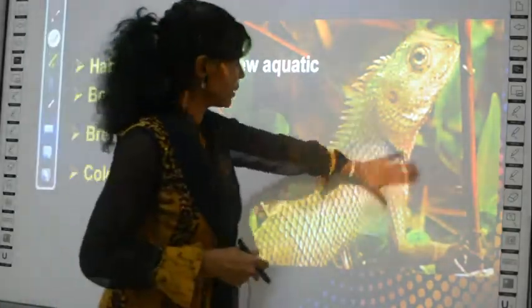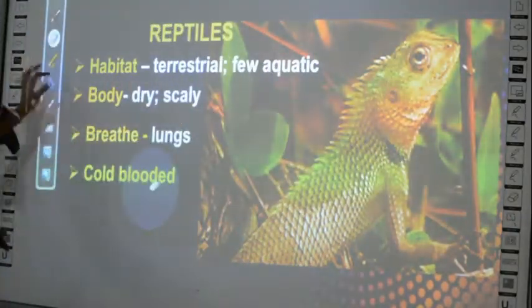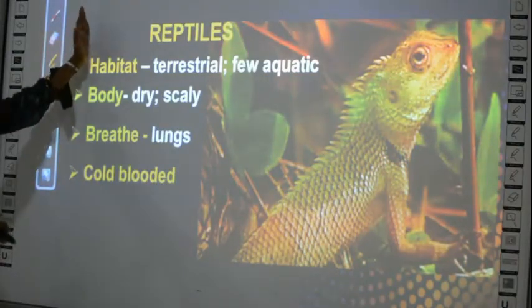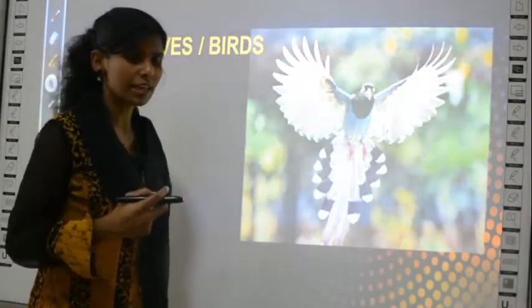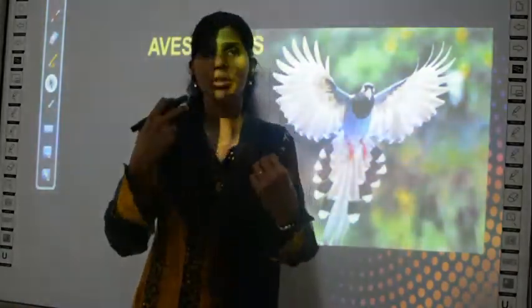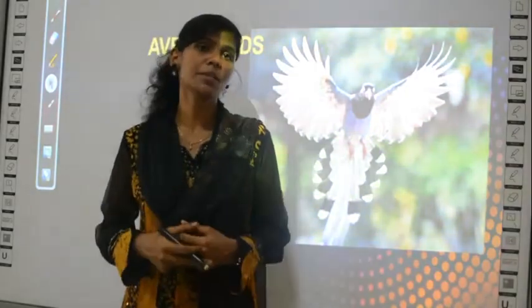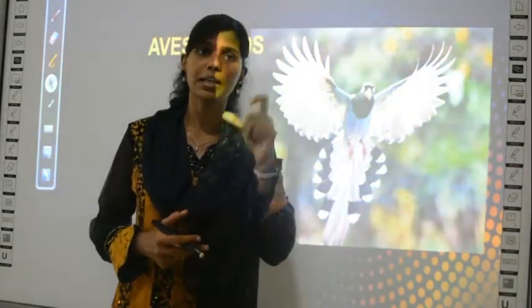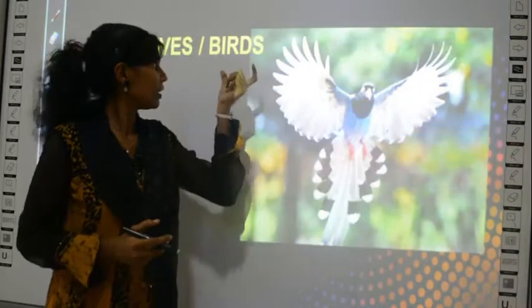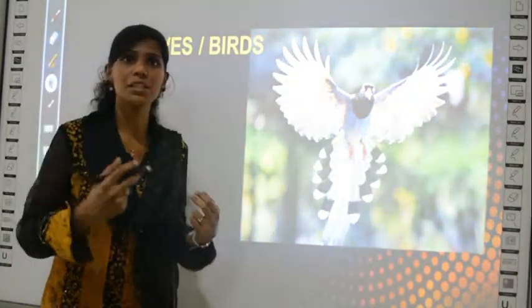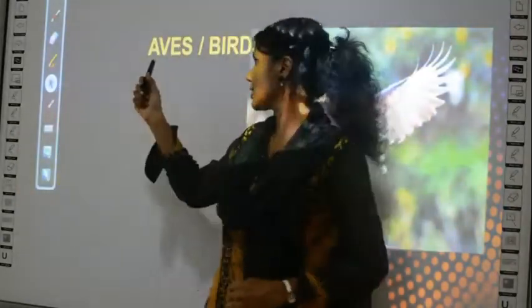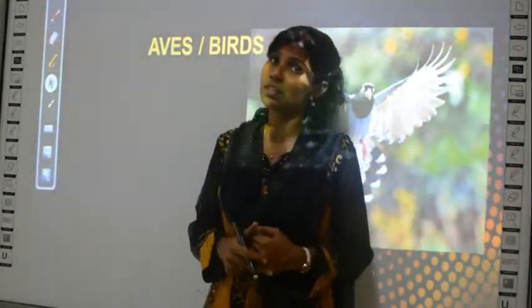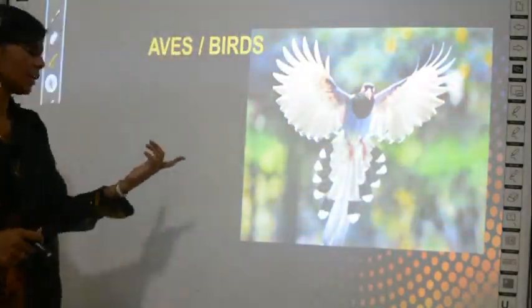So what else is left behind? You have mammals and birds, right? Mammals and birds we will be studying. So just like how fishes are called as pisces, I told you in general life we address the fishes as fishes, but technically it is called pisces. So similarly birds also, generally we address the birds as birds, but technically or scientifically it is called as aves. So what are birds called? Technical term is aves.